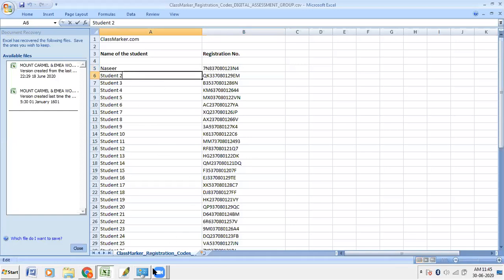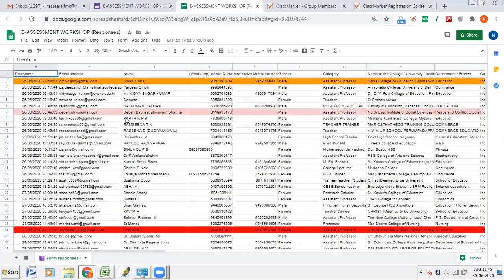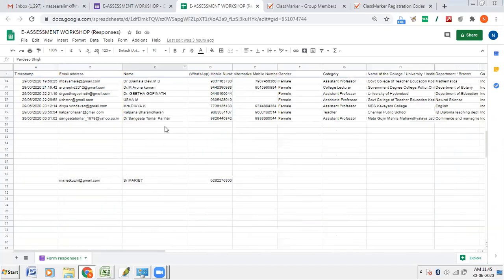Now let me do one thing. I'll just give you a username and password. Your details are there now. It's easy for me, so I'll do this.